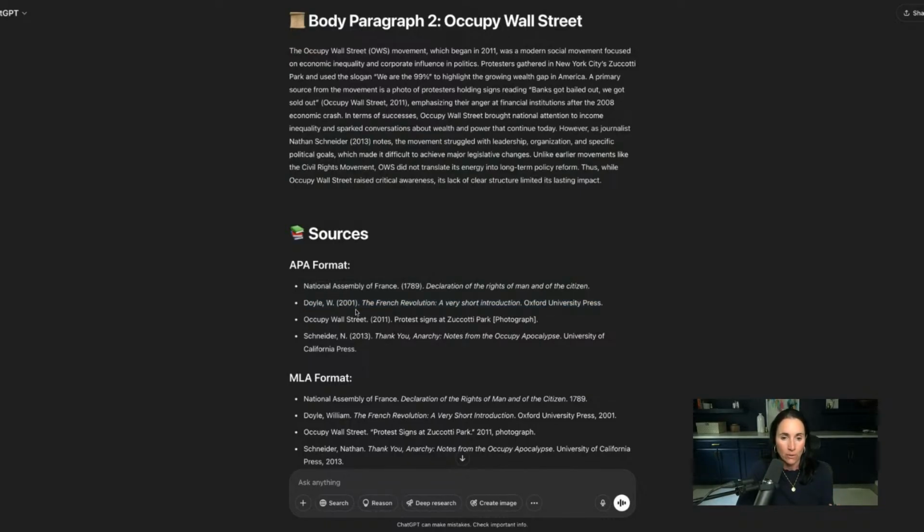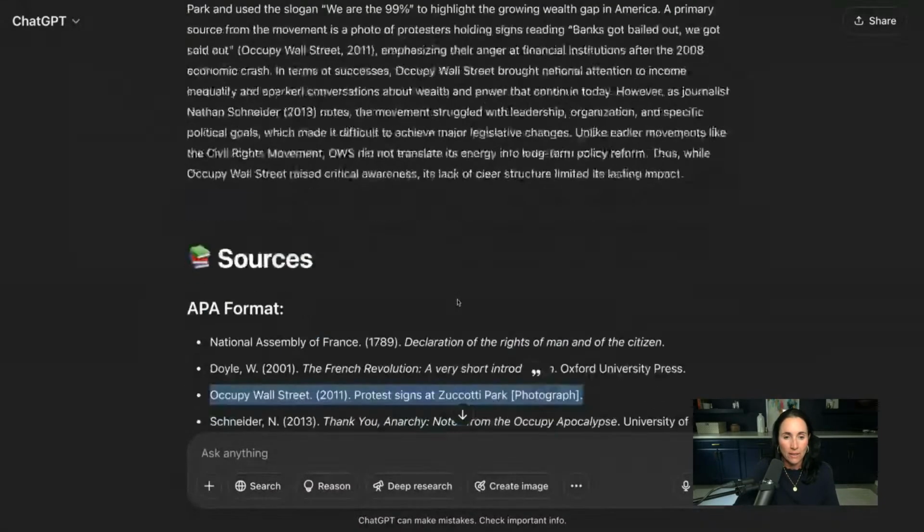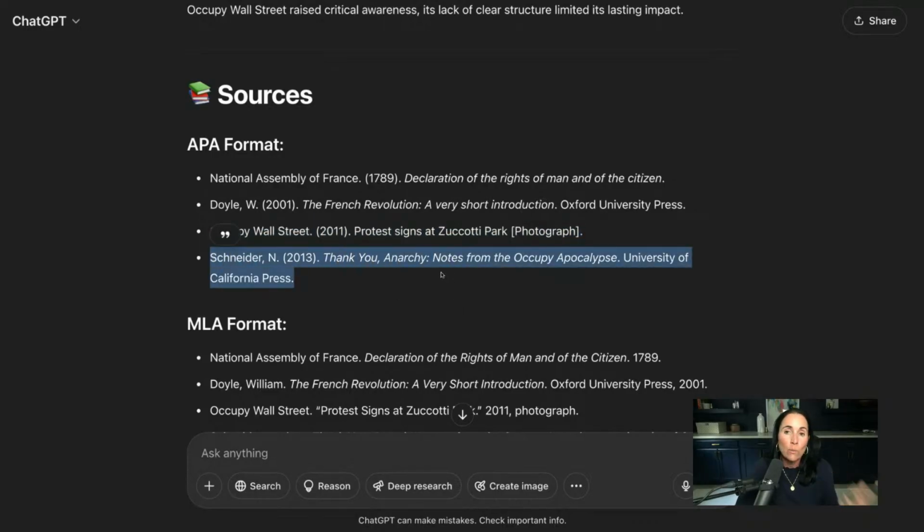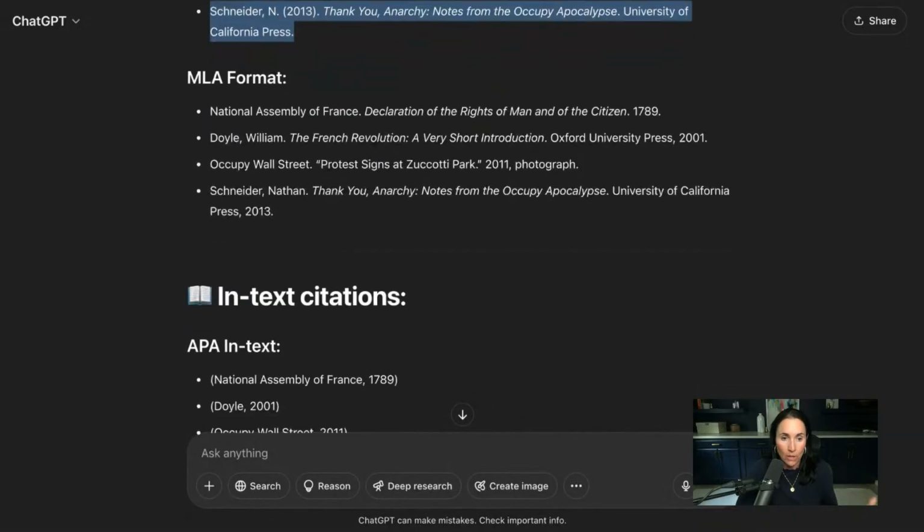A scholarly article. And then this Occupy Wall Street was actually a photograph, and I can't really use a photograph, right? I wanted a speech, not a photograph. And then this Schneider quote was also a book. So I went to ChatGPT and I said, hey, for these two books, can you give me actual links I can go out to the internet and have a look at and understand?